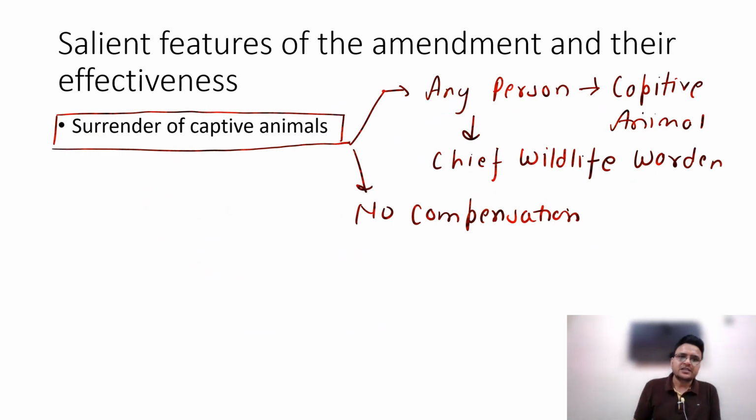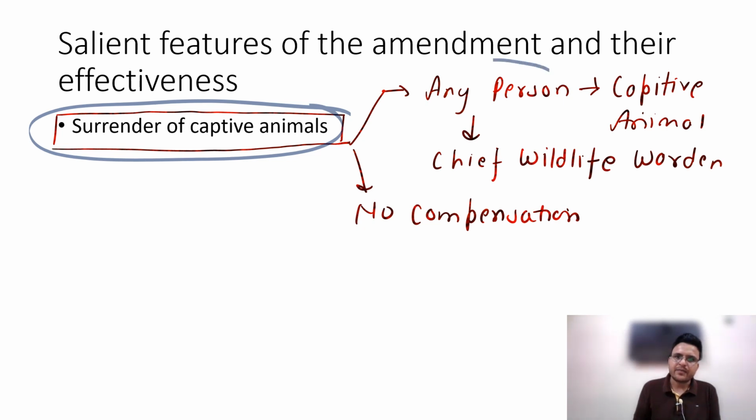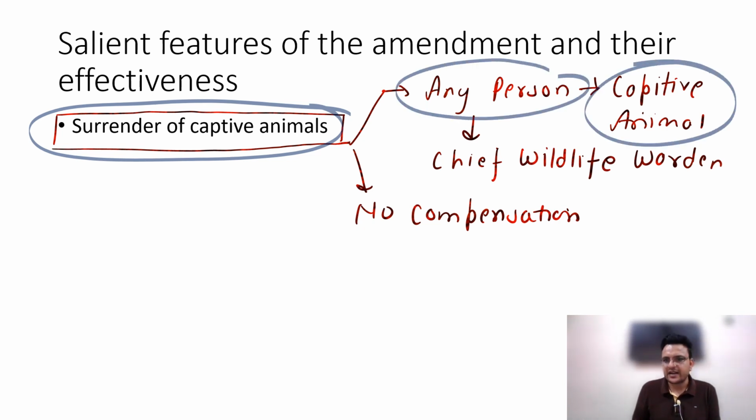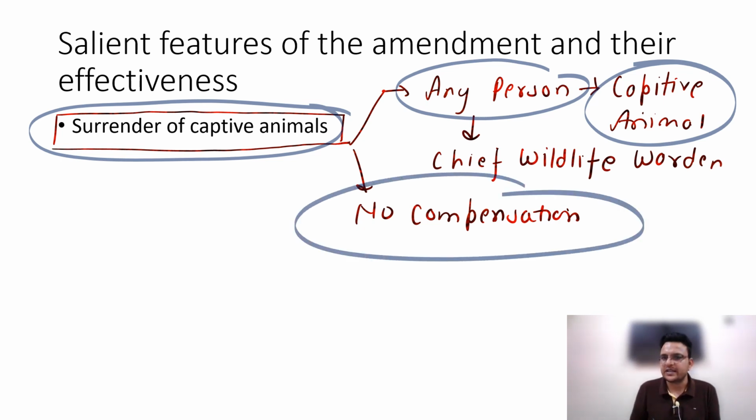And then surrender of captive animals. Consider any person has a captive animal like a lion or tiger. If they want to surrender it, they will not get any compensation. That point you will remember.